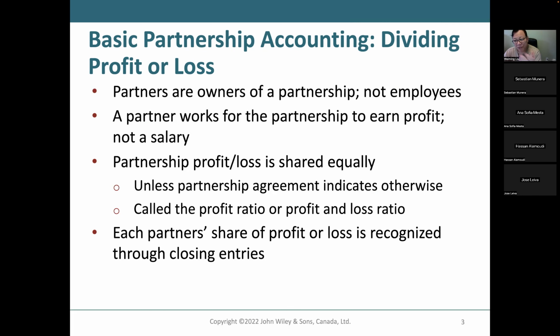So when we make money, it's probably not a good idea that we share that profit equally, right? Maybe I will get more. Maybe the ratio would be 3 versus 1. I get 3 portions, you get 1 portion. That would be the profit and loss ratio. Depending on the agreement, it doesn't have to be an even distribution.